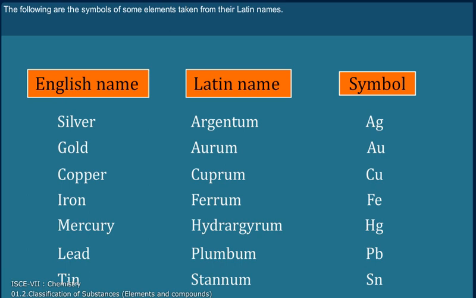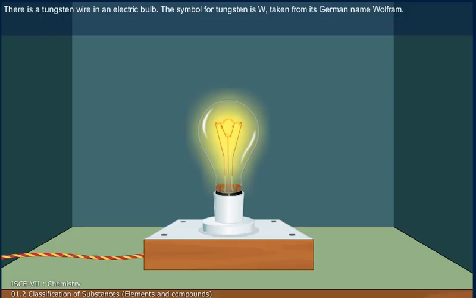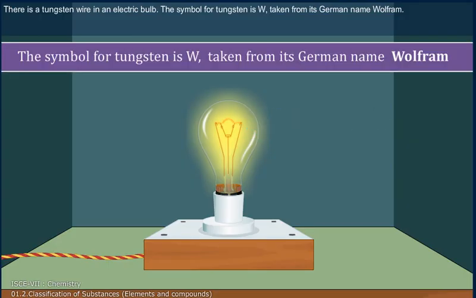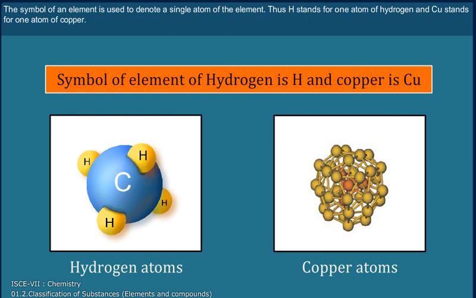Tin, Stannum, Sn. There is tungsten wire in an electric bulb. The symbol for tungsten is W, taken from its German name, Wolfram. The symbol of an element is used to denote a single atom of the element. Thus, H stands for one atom of hydrogen and Cu stands for one atom of copper.